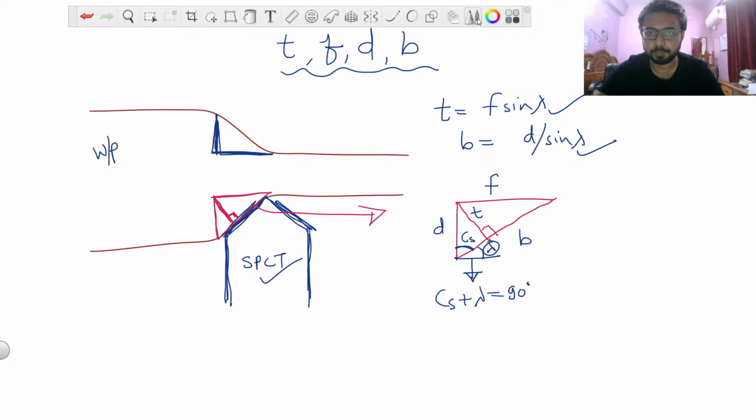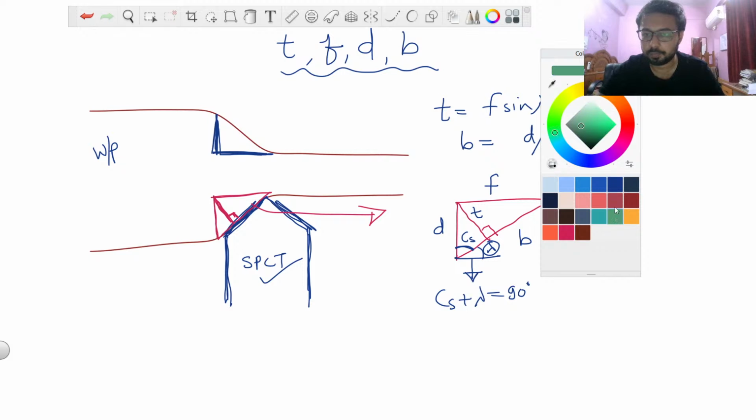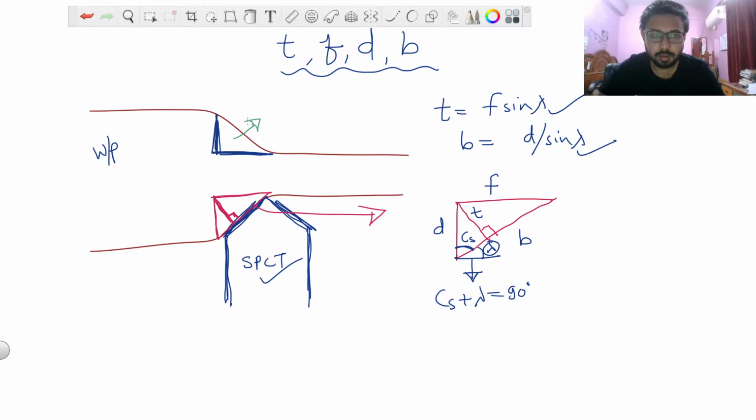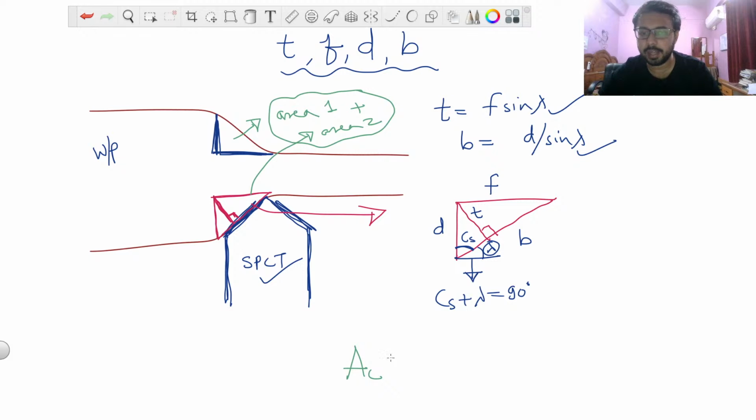So this area and this area, if you add both these areas, what will you be getting? You will be getting the cutting area AC. And what will be the cutting area? What will be the value of area 1 and area 2? First of all, see properly that area 1 and area 2 are equal. Okay, I hope this much is understood by you.